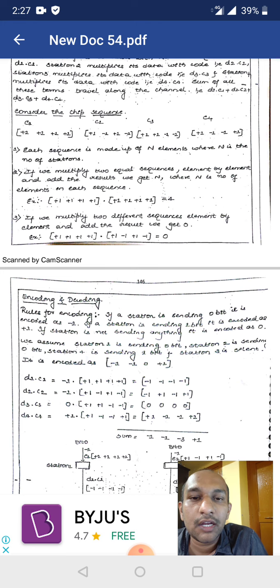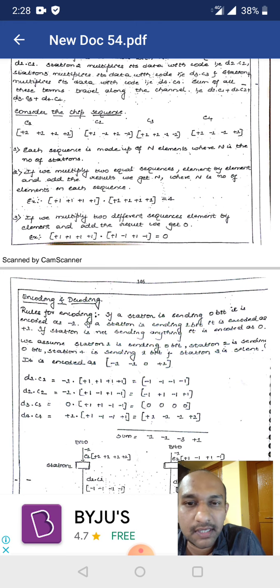If we multiply 2 different sequences, so here we have multiplied C1 and C2. So C1 is plus 1 plus 1 plus 1 plus 1, and C2 is plus 1 minus 1 plus 1 minus 1. If we multiply 2 different code sequences and add, then we will get the result 0. So these 2 are the most important points.